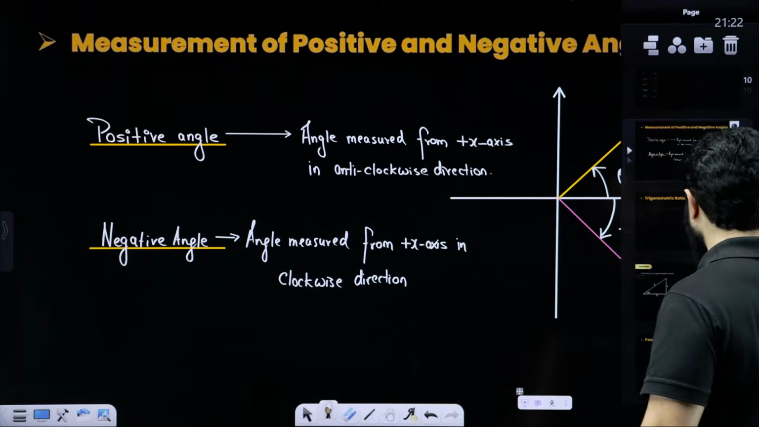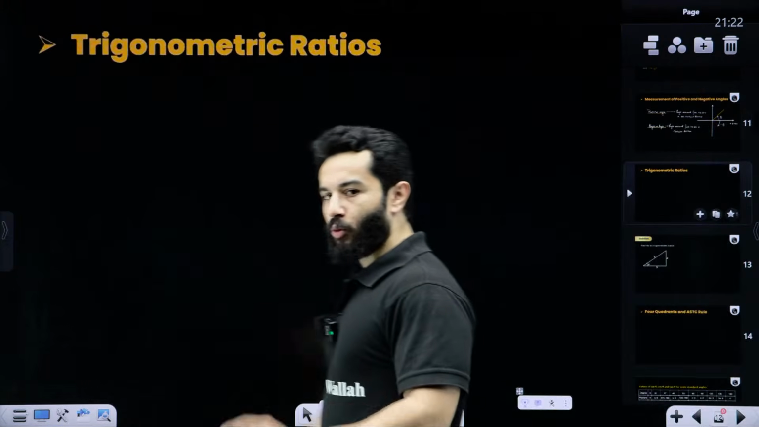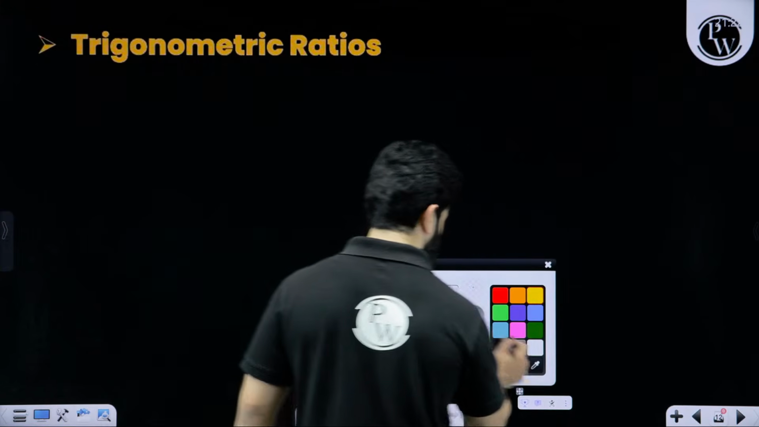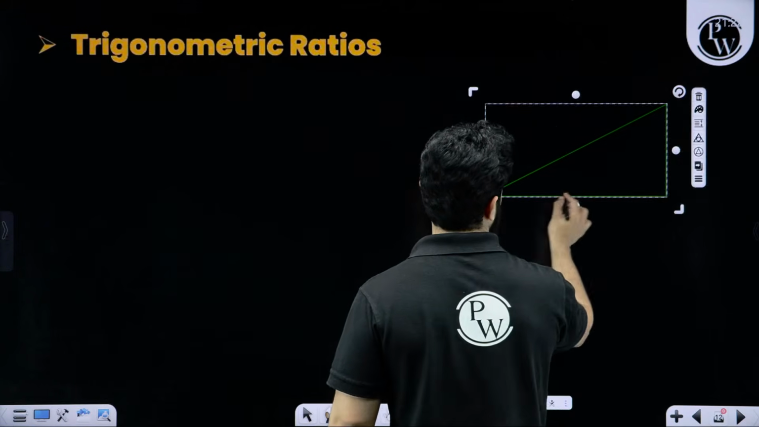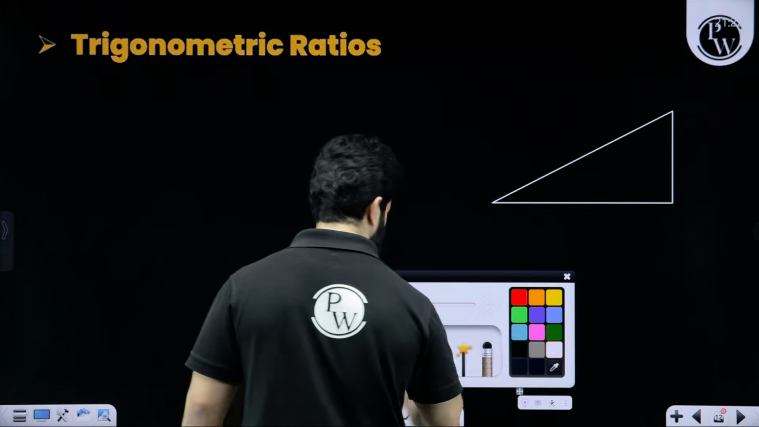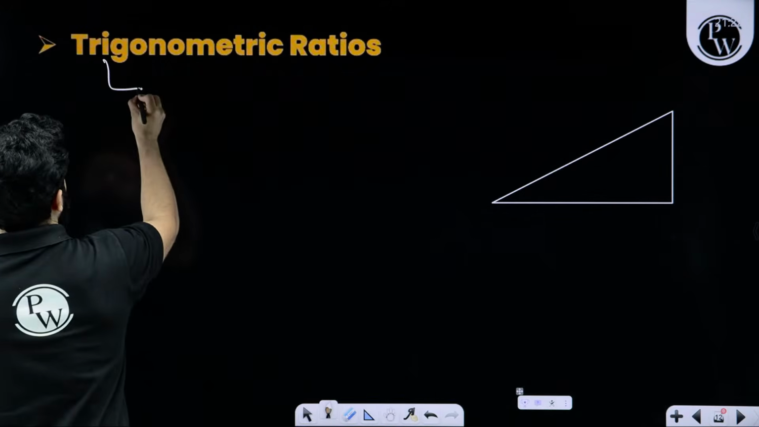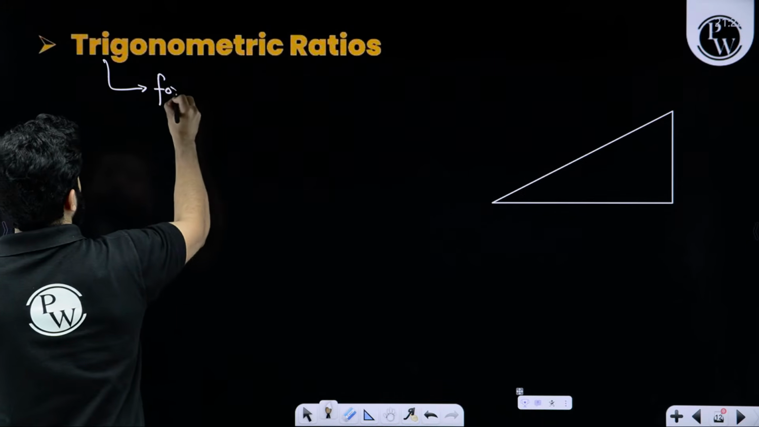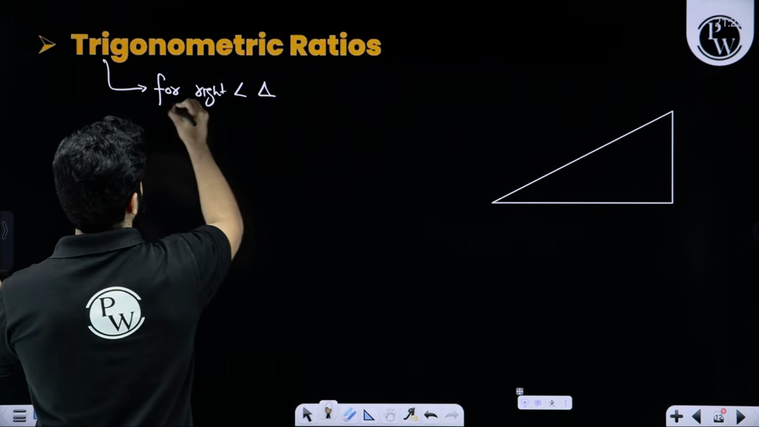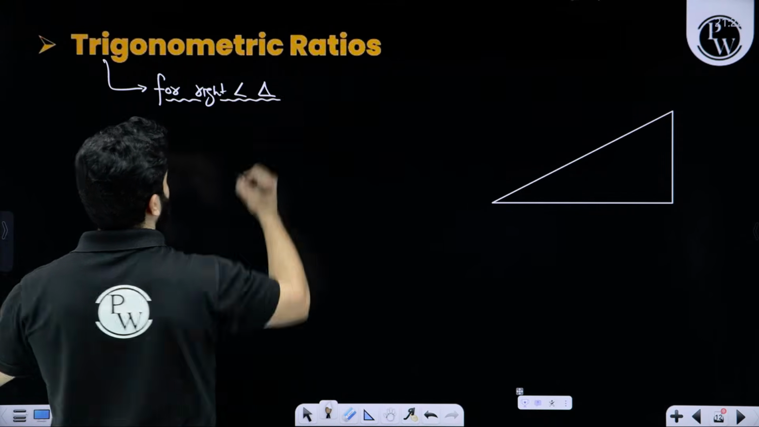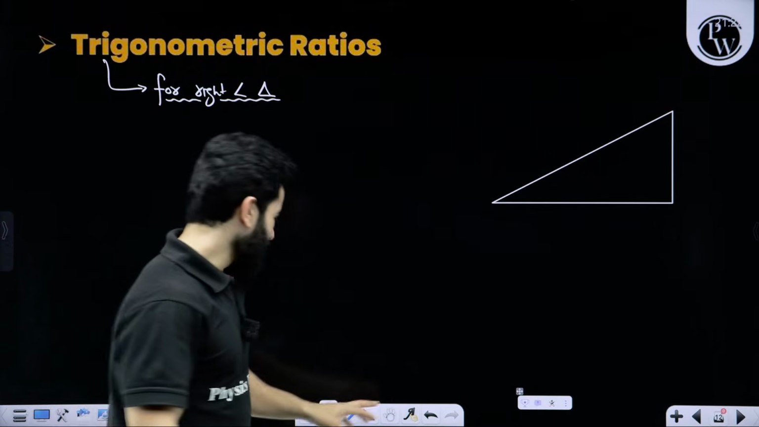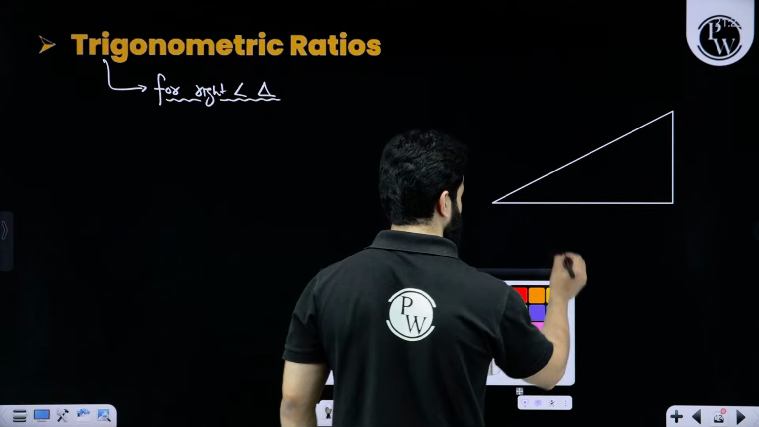Moving on, this is also very easy, no doubt here. Trigonometric ratios. My dear friends, trigonometric ratios are for right angled triangles. Let's say we have got a right angled triangle like this. And these are simply ratios, not a big deal. Let's suppose, my dear friends, this is theta.